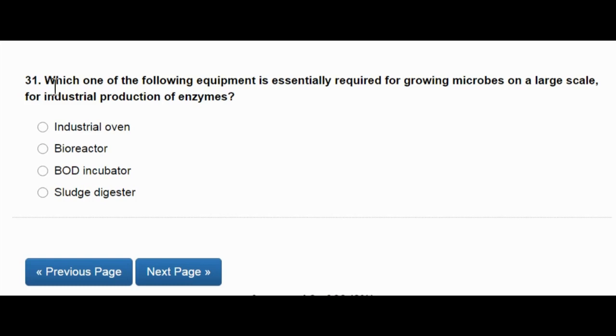Which one of the following equipment is essentially required for growing microbes on a large scale, for industrial production of enzymes? Industrial oven, bioreactor, incubator, sludge digester. And the answer is bioreactor.